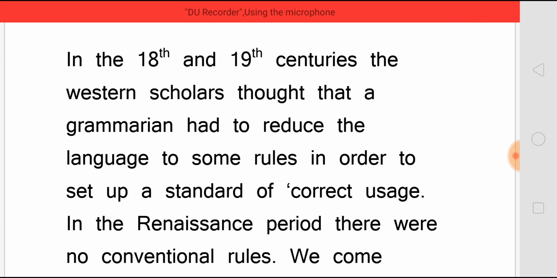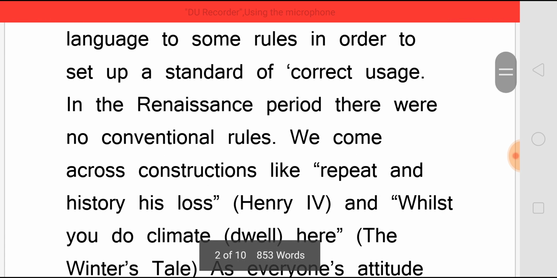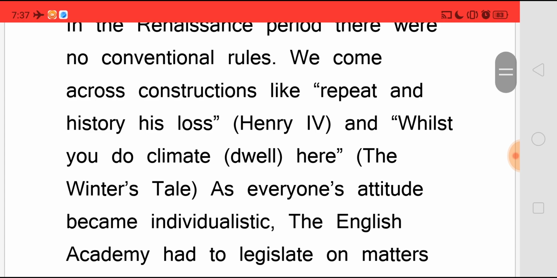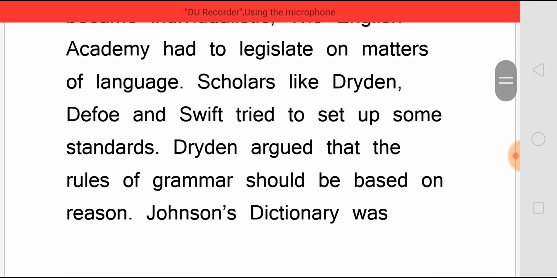In the Renaissance period, there were no conventional rules. We come across constructions like "repeat and history his laws" in Henry IV and "whilst you do climate," that is, "climate" means dwell, here in The Winter's Tale. As everyone's attitude became individualistic, the English Academy had to legislate on matters of language.